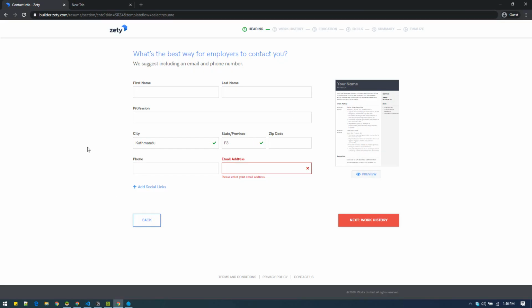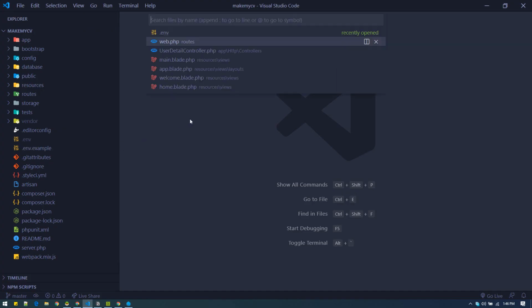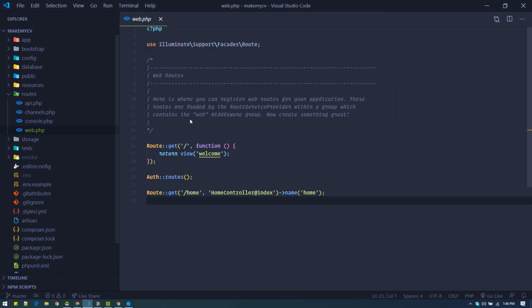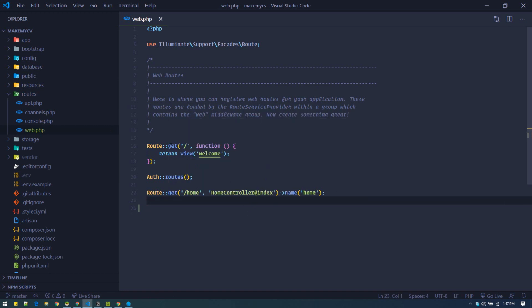So next thing, we'll create a home page. Let's go to web.php. Here we'll define all our routes, which will take us to specific pages. Now let's create another route. We don't need to create another route. Here is already the home route slash, and here, instead of welcome, we'll create a new view called main.